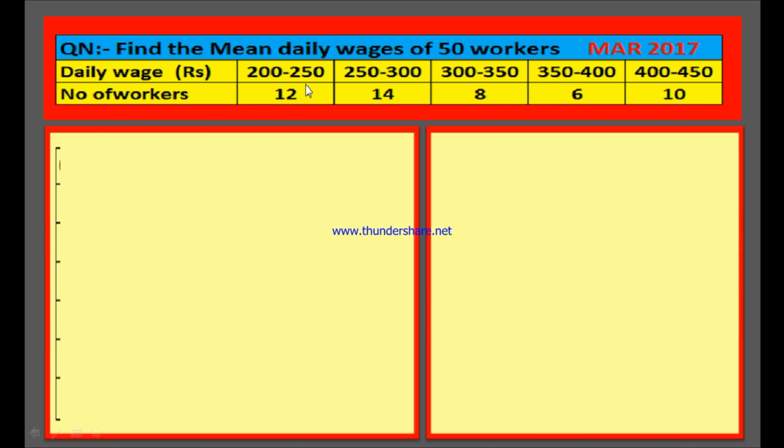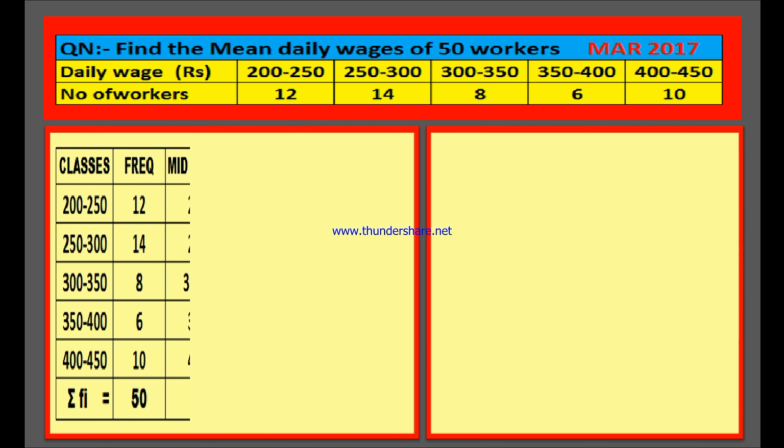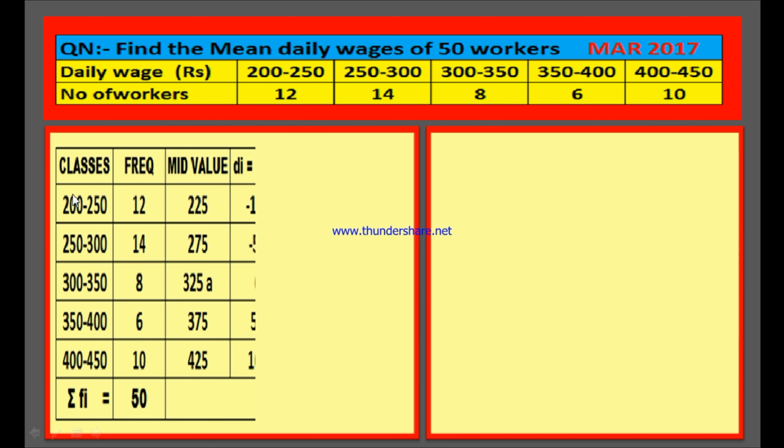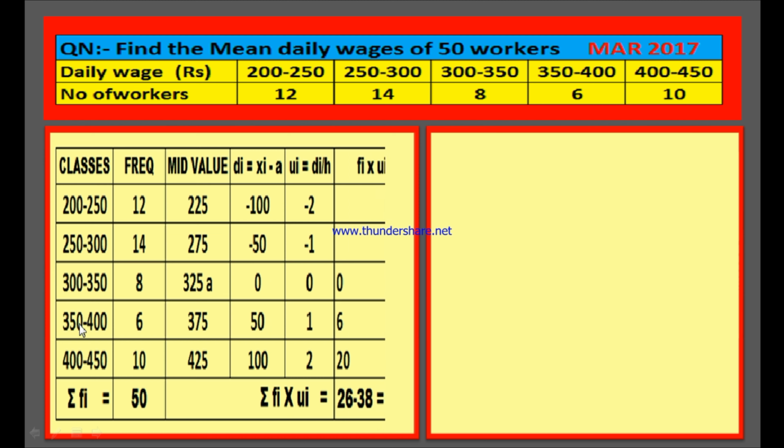In order to find the arithmetic mean, there are 3 different ways. You can use any method to find the arithmetic mean as it is not mentioned in the question. Okay, here is the solution. Let us write the classes and frequencies, which are given in the question itself. 200 to 250, 250 to 300 and up to 400 to 450 are the classes, and the frequencies are 12, 14, 8, 6 and 10. Write these frequencies just opposite to the corresponding classes.